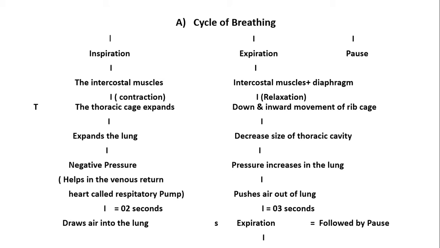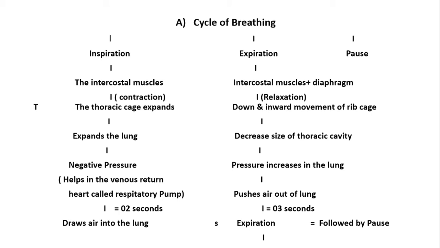So now the inspiration, as already discussed, involves three stages. That's inspiration, expiration, and pause. Now, if we go through the inspiration, here in inspiration, the intercostal muscles along with diaphragm contract. On this contraction, the thoracic cage expands.